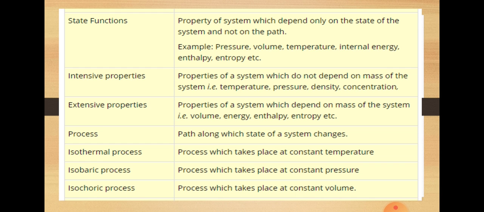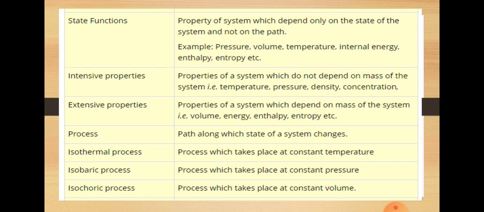Intensive properties, extensive properties. Intensive properties of a system do not depend on mass of the system. Extensive properties of a system depend on mass of the system. Process, path along which state of a system changes, that will be our process.